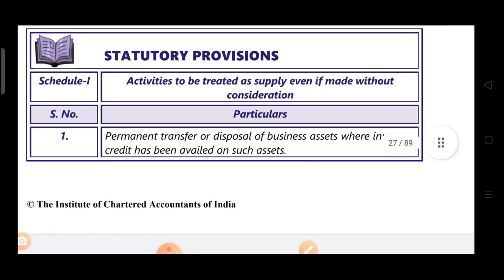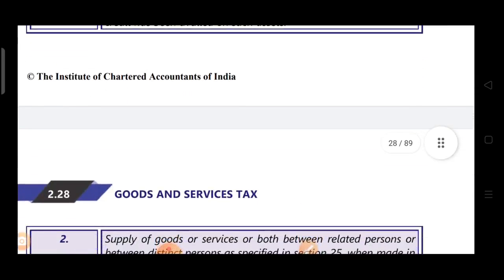So the first one is permanent transfer or disposal of business assets where ITC, input tax credit, has been availed on such assets. If there is permanent transfer or permanent disposal of business assets, and on those business assets you have taken ITC, then only it will be treated as supply, though it is made without consideration. But if you have not availed ITC on those assets, then no GST will be charged. It will not be considered supply and no GST will be levied.